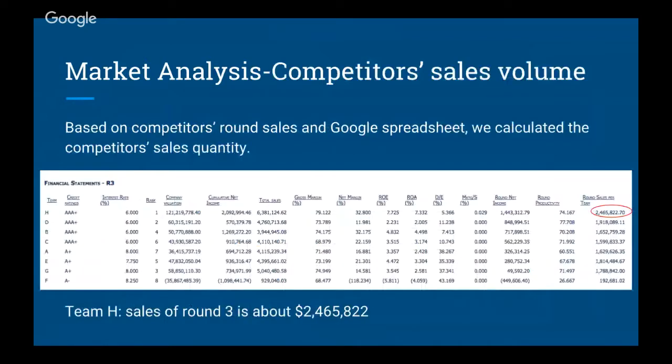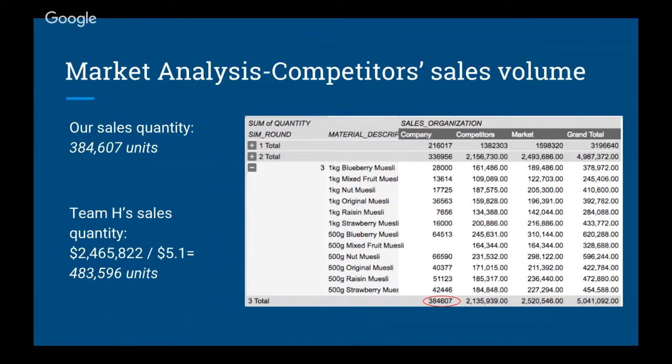Second, we focus on competitor sales quantity. Firstly, according to the financial statement, per round, we got sales of each competitor. In this case, we are Team D, so our target is to surpass the number 1 team, Team H. Their round sales is about 2.4 million. From our own data, we got that our sales quantity in round 3 is about 384,000.